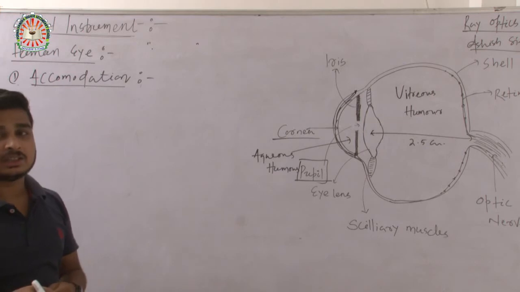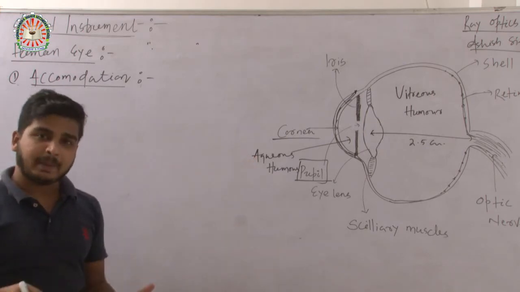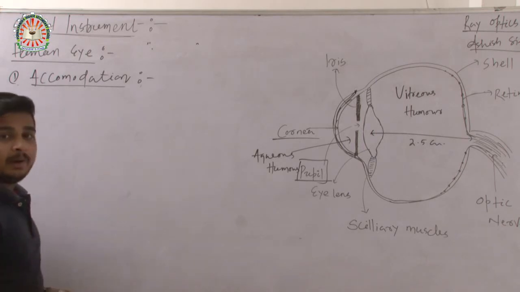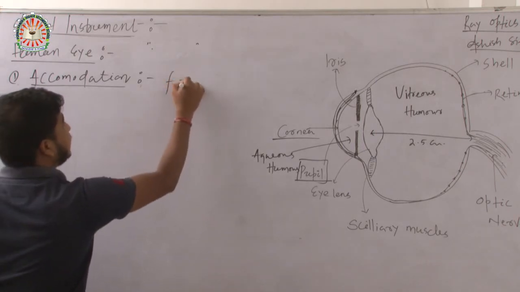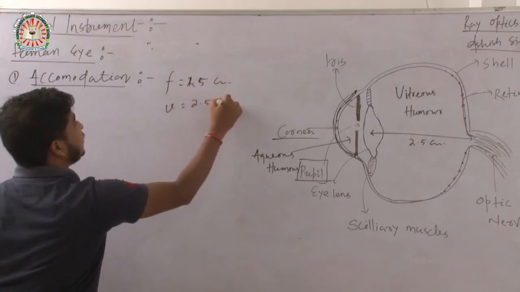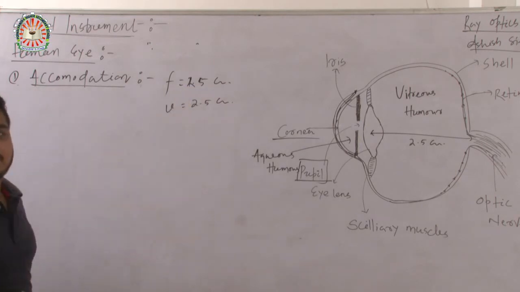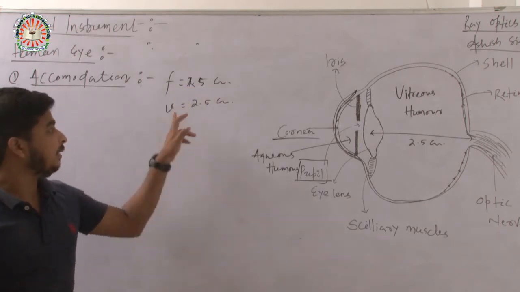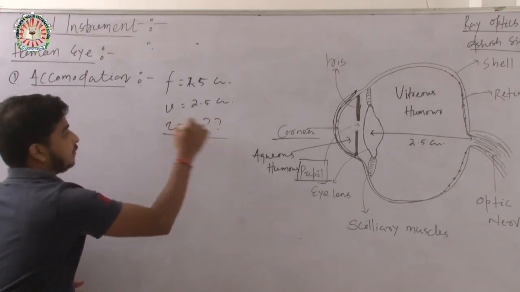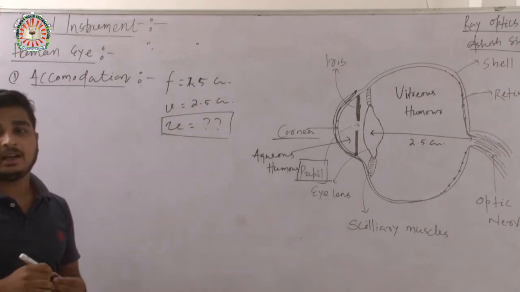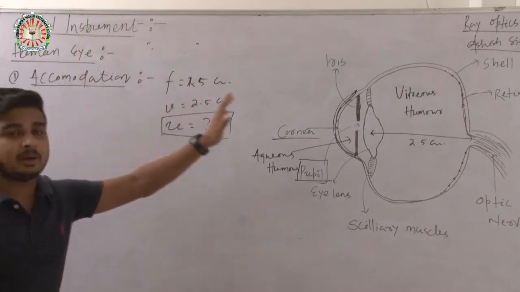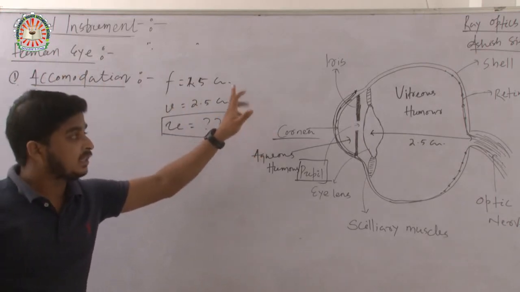I have previously discussed that the focal length is 2.5 centimeter, and the image distance is also 2.5 centimeter. If f is 2.5 centimeter and the image distance is also 2.5 centimeter, these cannot be changed. This focal length and image distance cannot be changed, so I have to change only the object distance. The object can be at infinity, or can be at a near point.